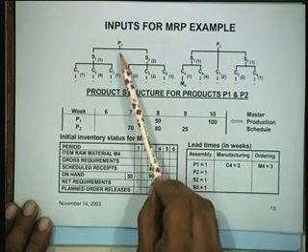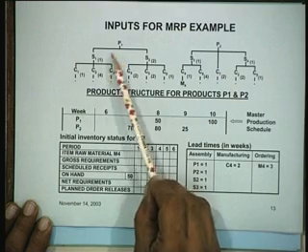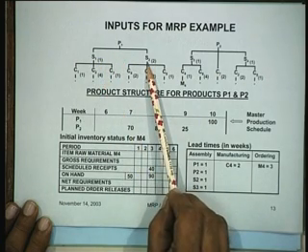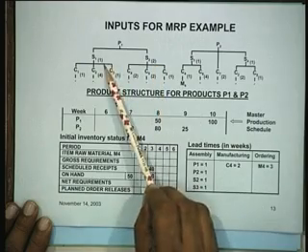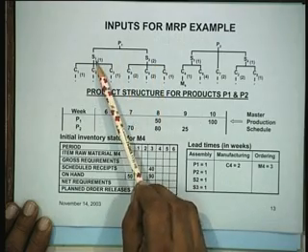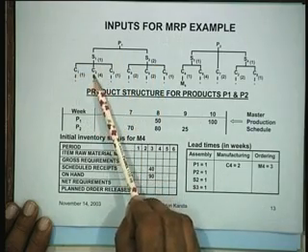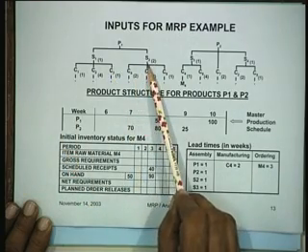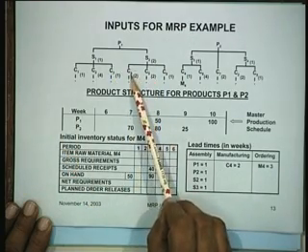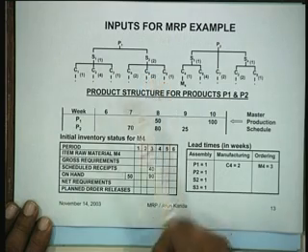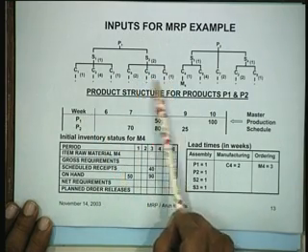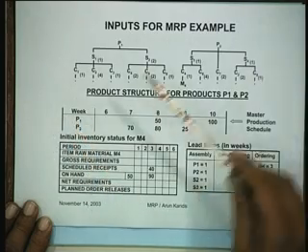That means each product P1 is composed of subassembly 1 and subassembly S2. So 2 of this and 1 of this make the product, and similarly subassembly 1 requires the components C1, C2 and C3, and subassembly S2 requires the components C4, C5 and C6, in these quantities which are shown here. Okay, we can go down one level.